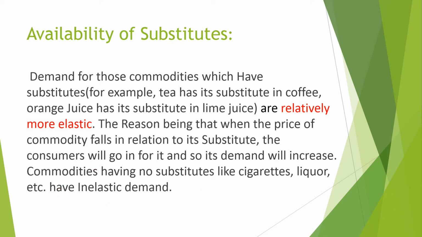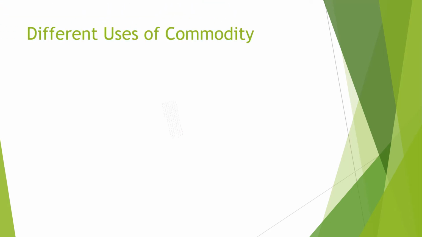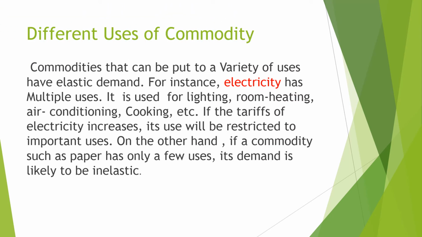Okay. Next one, different uses of commodity. Very important. Electricity has a variety of uses. Multiple uses are there: lighting, room heating, air conditioning, cooking, many uses. So when the price of electricity is less, demand is very high. When the price is high, demand is very low. So here we have more elasticity because the commodity has many uses.